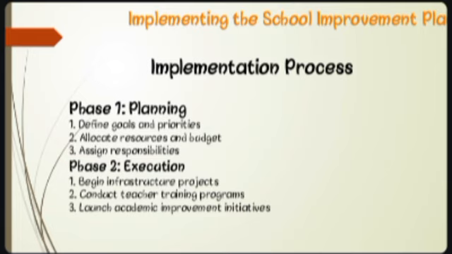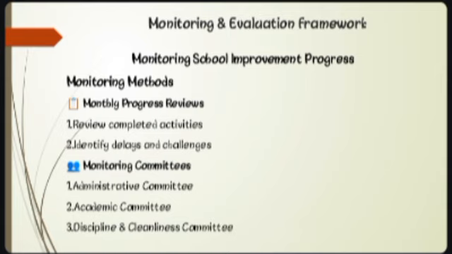Implementation procedure. Now it comes to how to implement the school improvement plan. Planning: define the goals and priorities, allocate resources and budget, assign responsibilities. Phase 2, execution: begin infrastructure projects, conduct teacher training programs, launch academic improvement initiatives. Next, monitoring school improvement progress. Monthly progress reports review the completed activities. Committees include the monitoring committee, administrative committee, academic committee, and discipline and cleanliness committee.